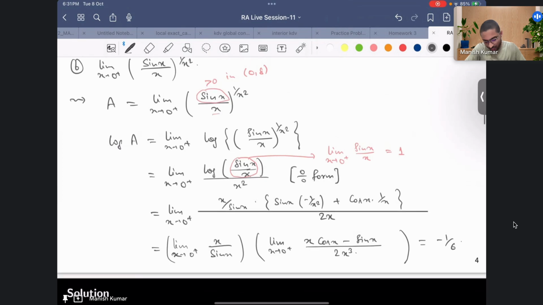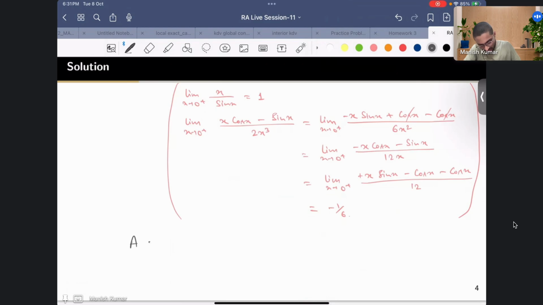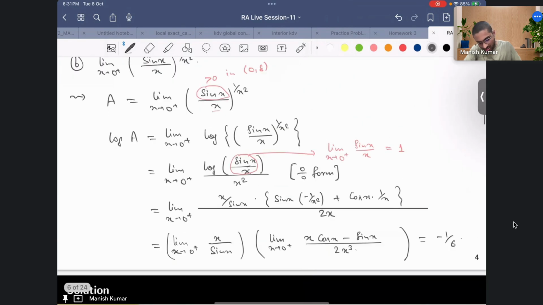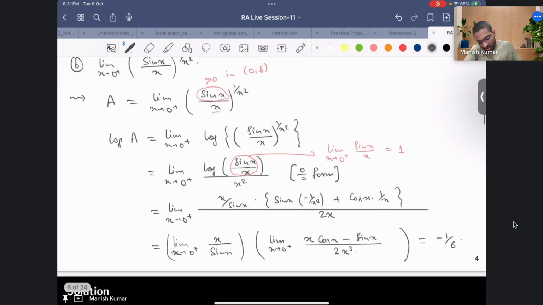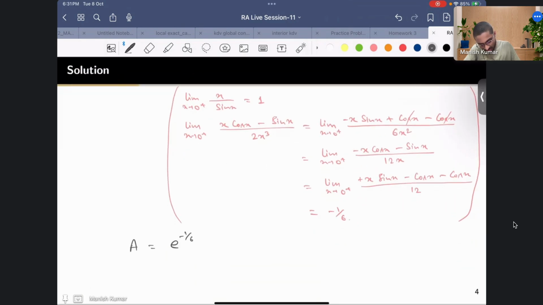So what you have got is log of a is minus 1 by 6, right? So what will be the value of a? So a would be e raised to the power minus 1 by 6, and this is your answer. So this limit is nothing but exponential of minus 1 by 6. Okay, so this is the value of the limit.